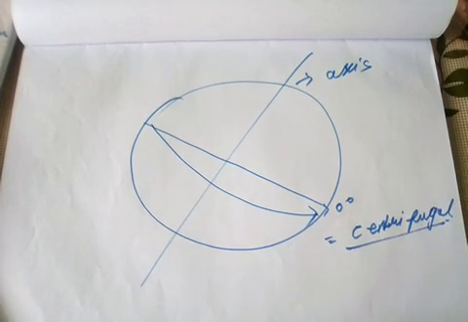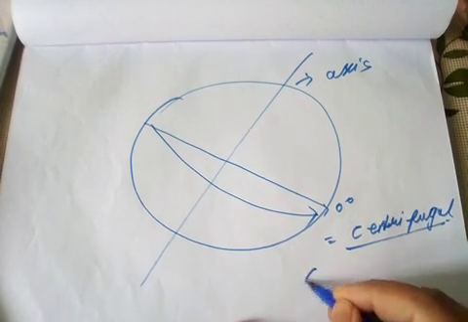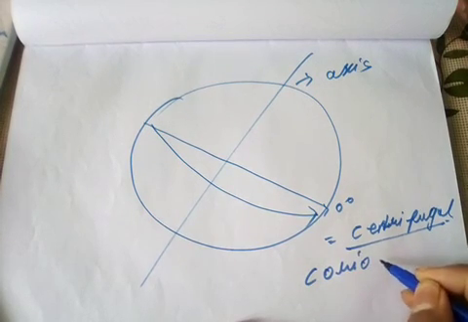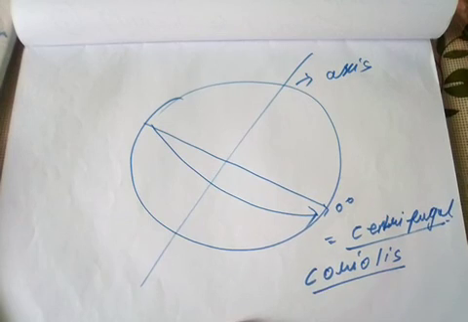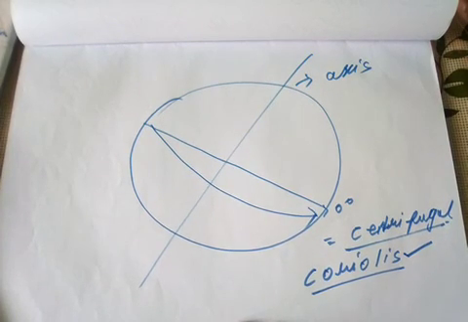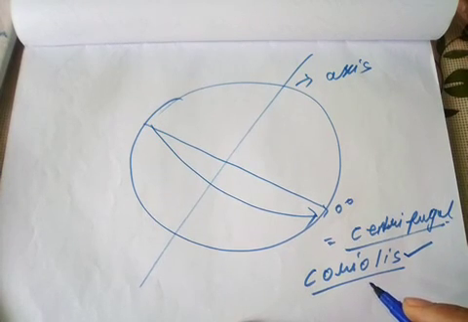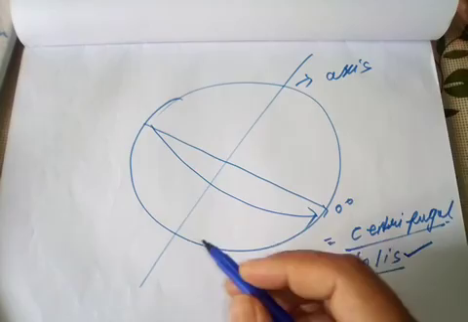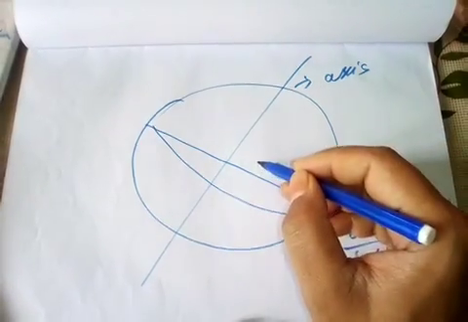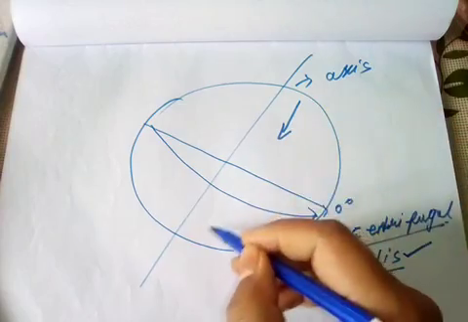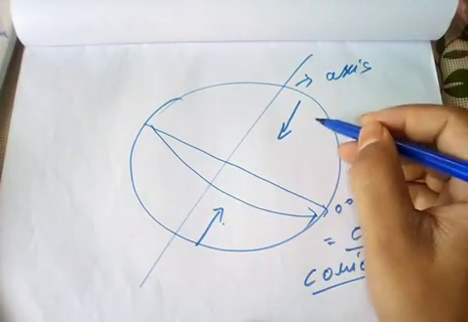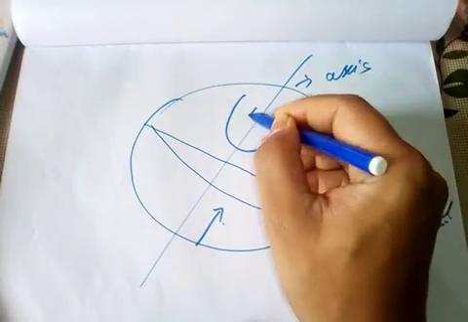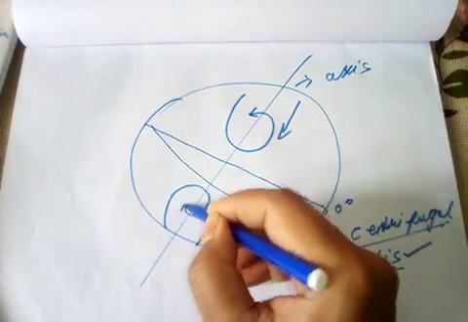This force was first identified by Sir Gaspard de Coriolis. Because of this force discovered by Gaspard de Coriolis, it is termed the Coriolis force. It is because of the Coriolis force that the winds blowing from the higher latitude to the lower latitude start blowing in an anti-clockwise direction in the northern hemisphere and in a clockwise direction in the southern hemisphere.